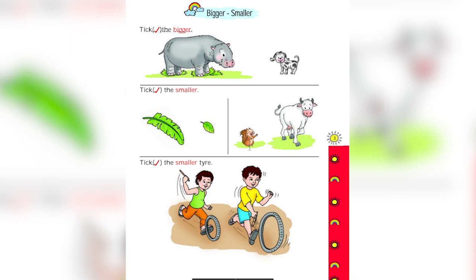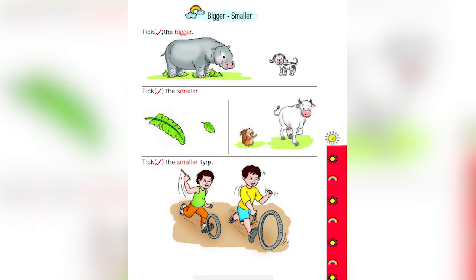Look at the picture here. You see a squirrel and a cow. Which one is smaller here? The cow is bigger and the squirrel is smaller. So you have to take the squirrel.